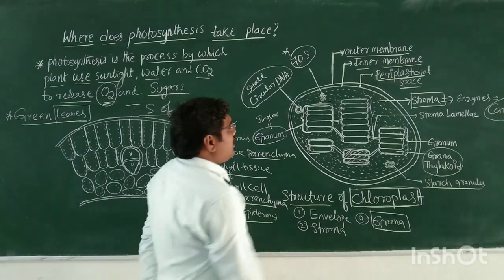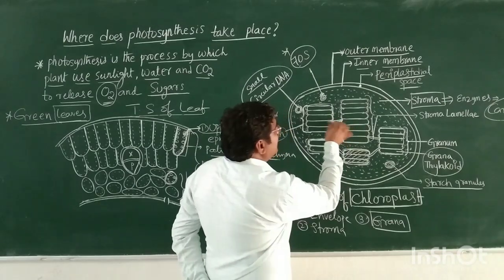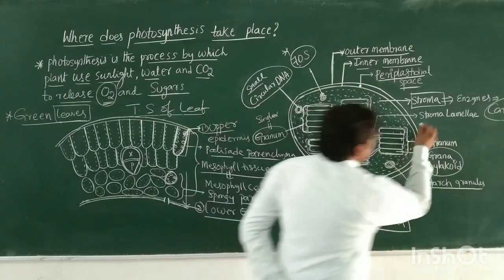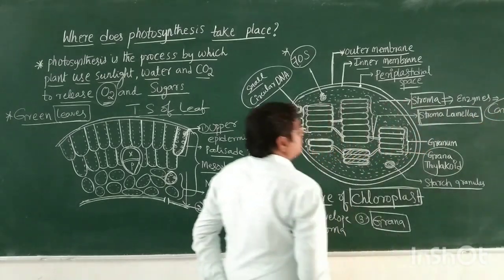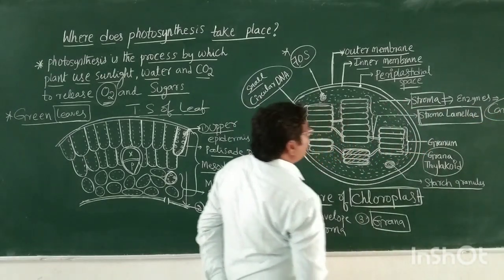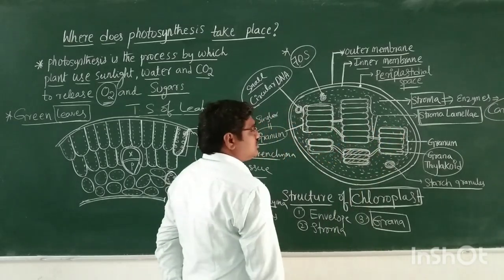In between the grana, there are small stroma lamellae. The stroma lamellae are connected between two grana.